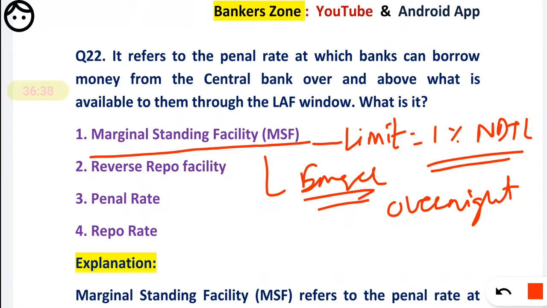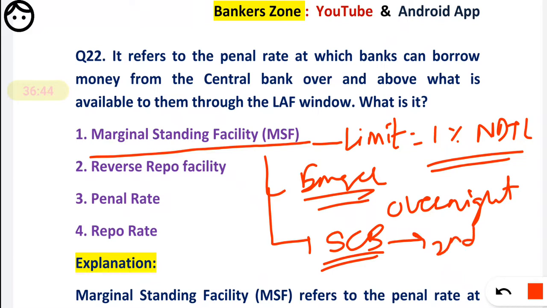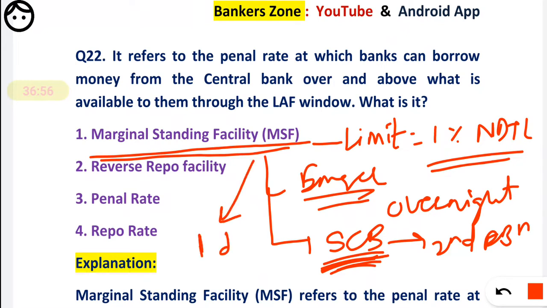It is available only to scheduled commercial banks. What are scheduled commercial banks? Those included in the second schedule of RBI. Remember, the MSF facility is only available to scheduled commercial banks, and the time period is generally 1 day. Okay, these are some facts about the MSF.